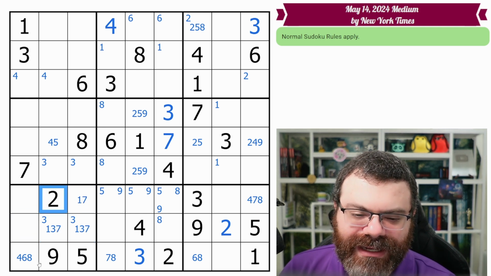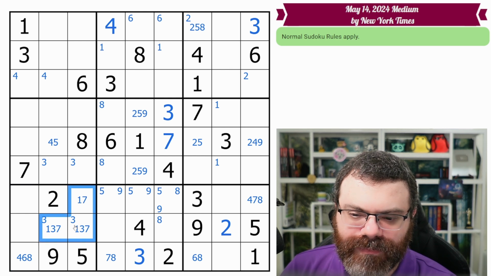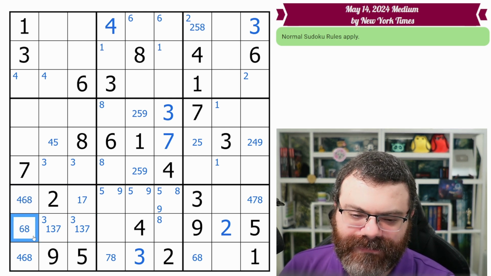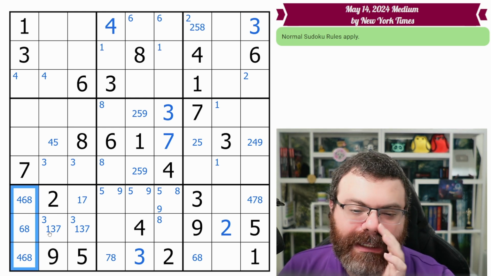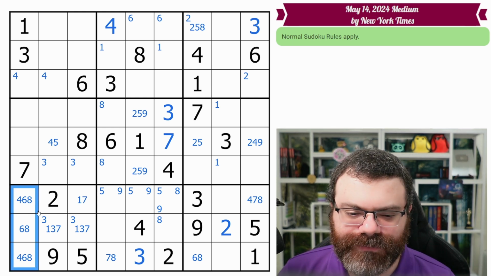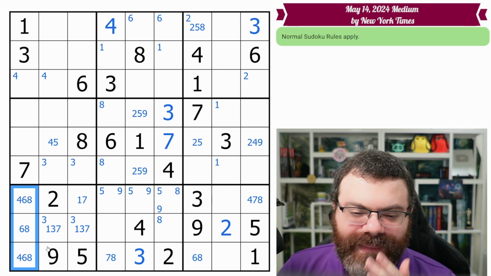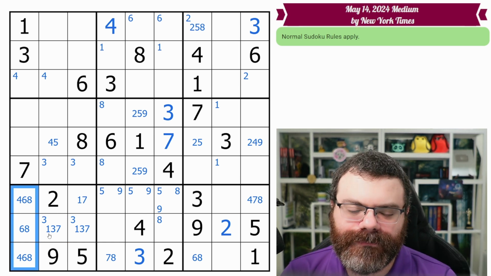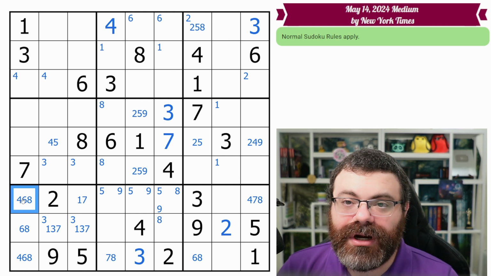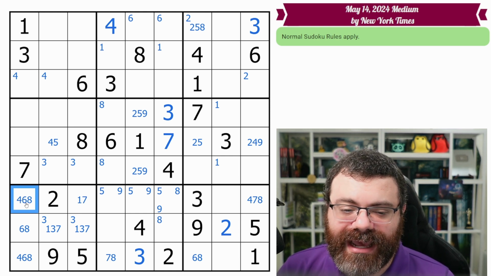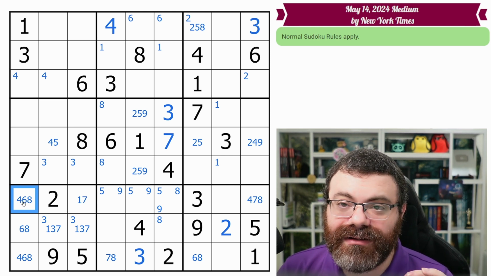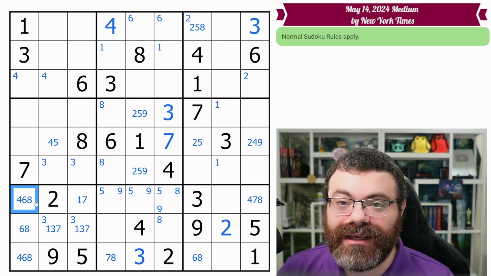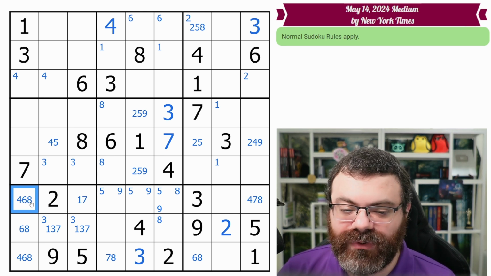Which means that the remaining 3 digits in this box, since 137 are here, then here we have 468. And that is what's called a naked triple. This 468 naked triple. So let's think about that. It's kind of the opposite of what we just did. It's kind of like the other side of the coin. What do these center marks mean? These center marks mean that this cell in the final answer to our puzzle will have a 4, a 6, or an 8 in it. There's no other option. It will only be 4, 6, or 8.